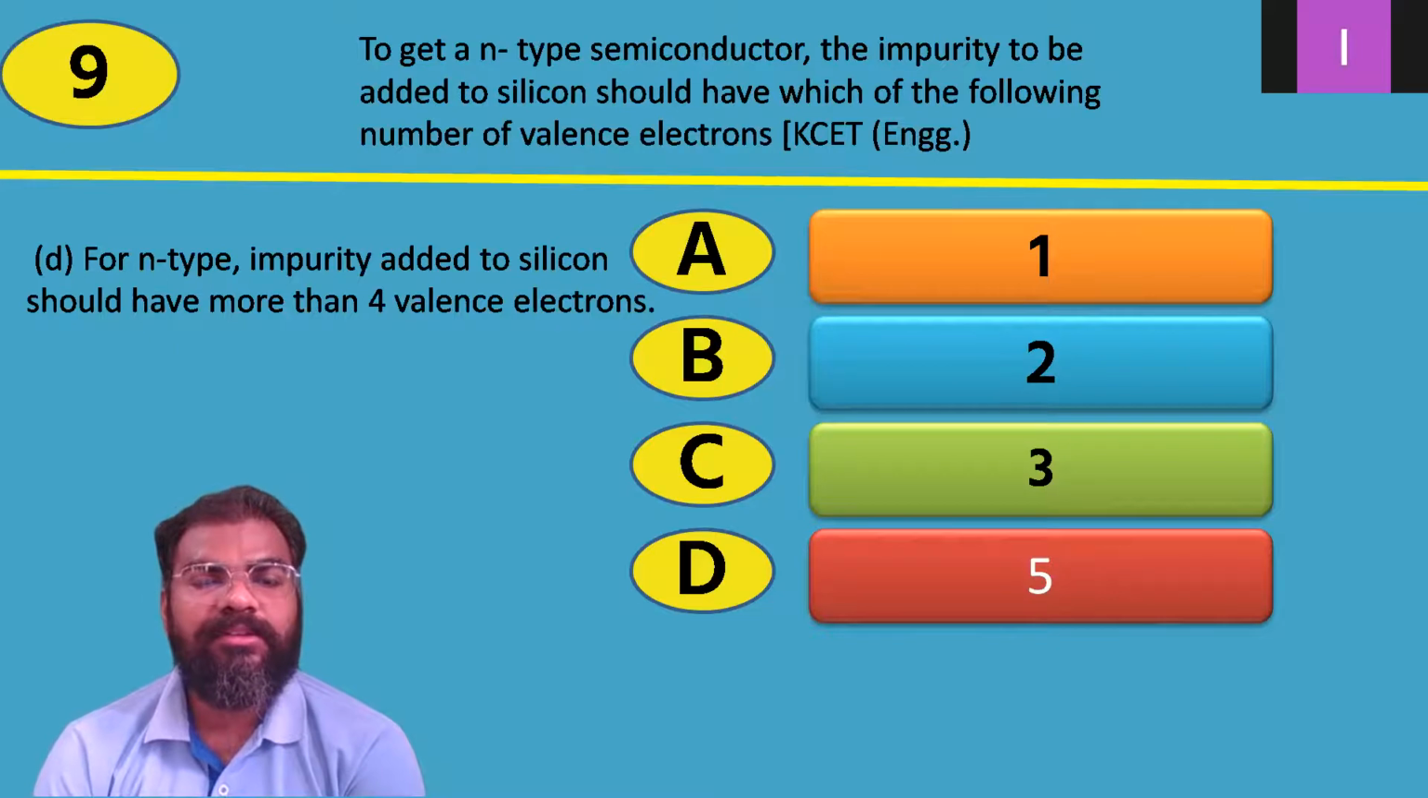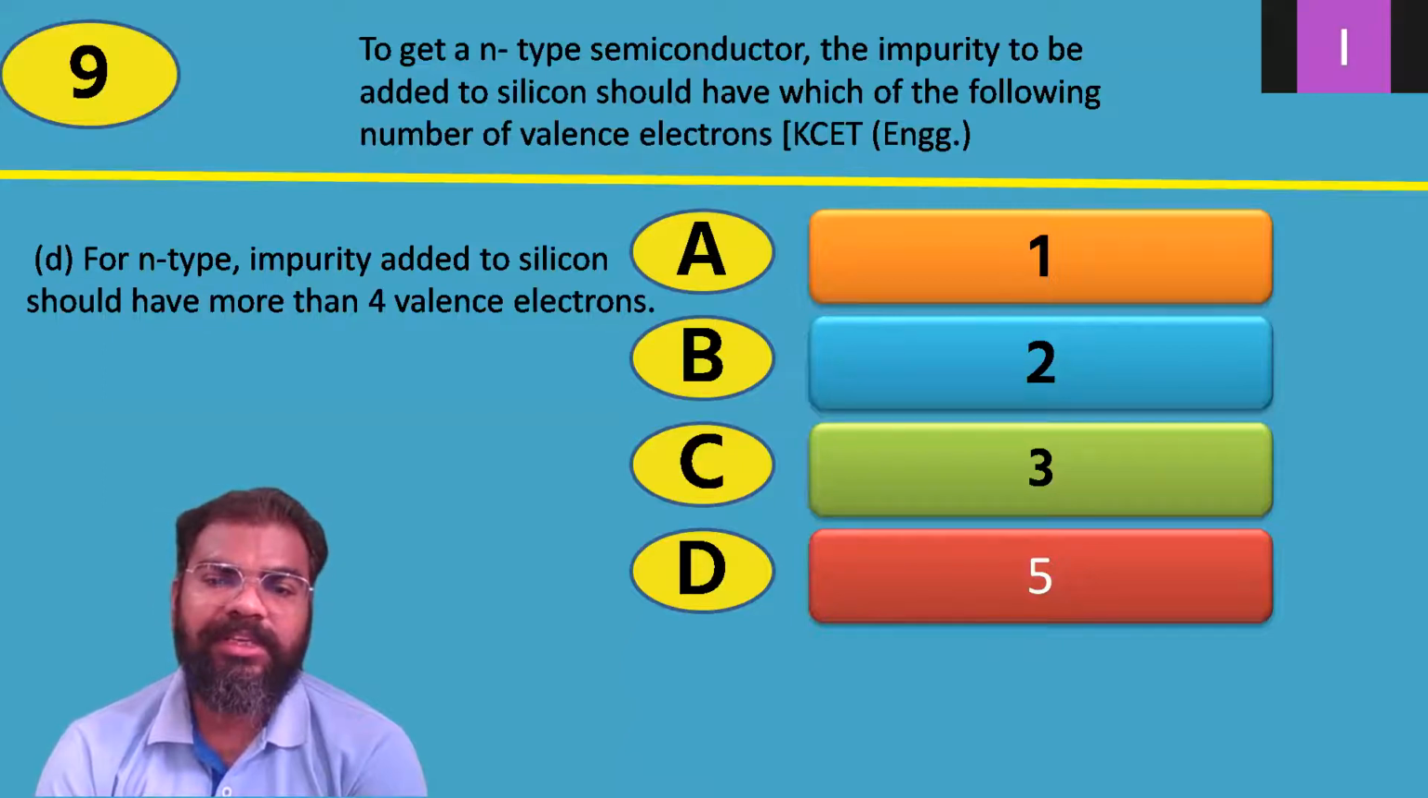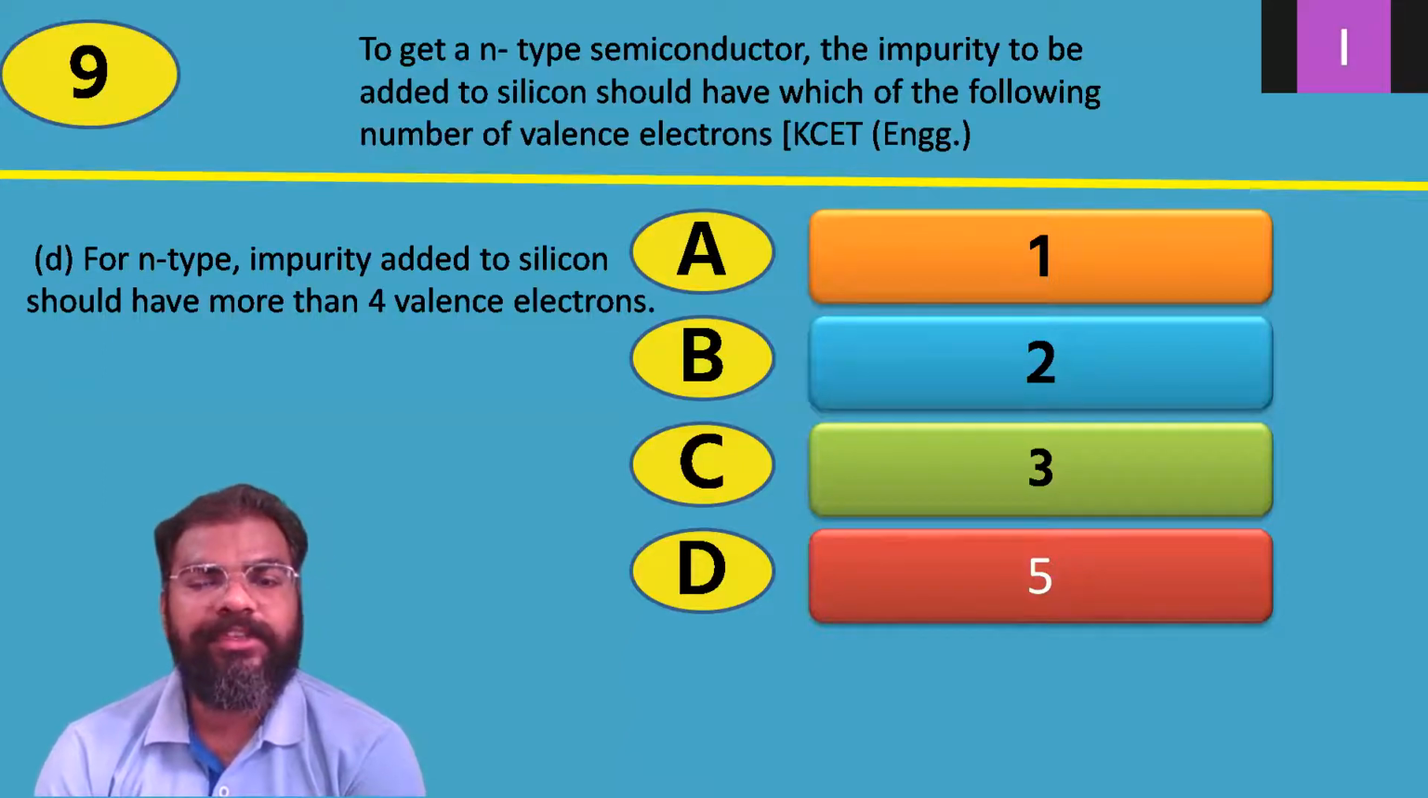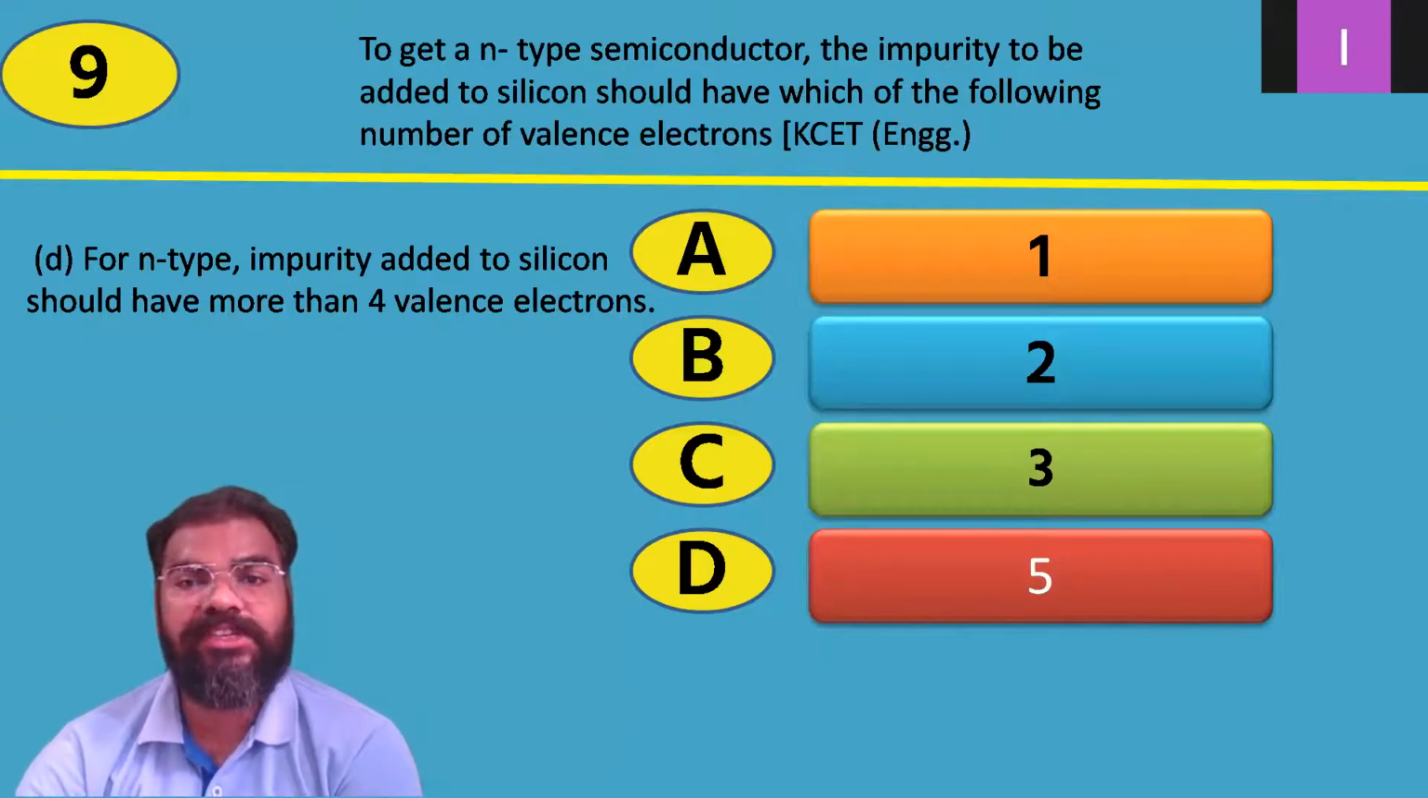So four options they have given. Option A 1, option B 2, option C 3, option D 5. So 1, 2, 3 and 5. So correct answer is option D, 5. How? For an N-type impurity, when it is added to silicon, it should have more than 4 valence electrons. 4 से ज़्यादा इलेक्ट्रॉन चाहिए भाई.